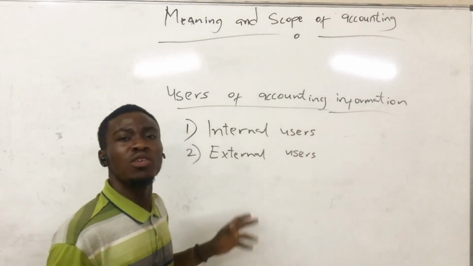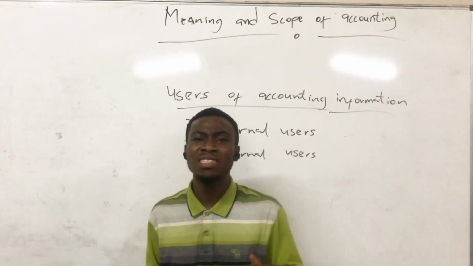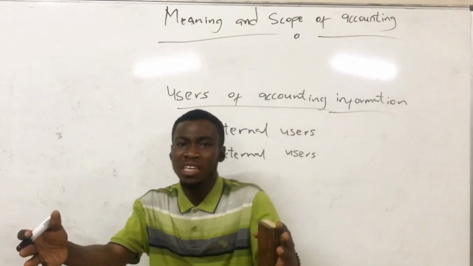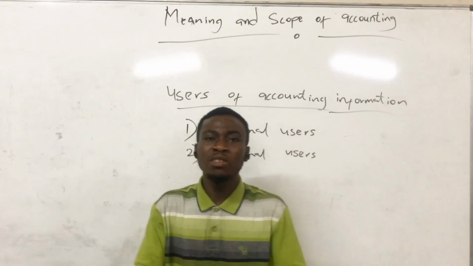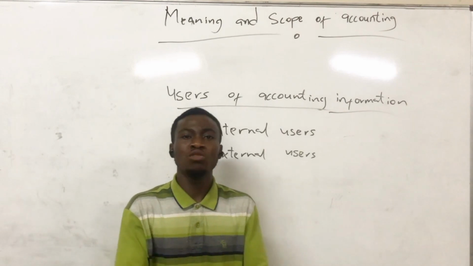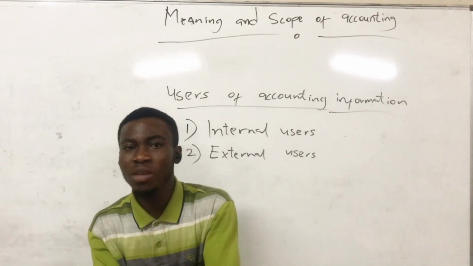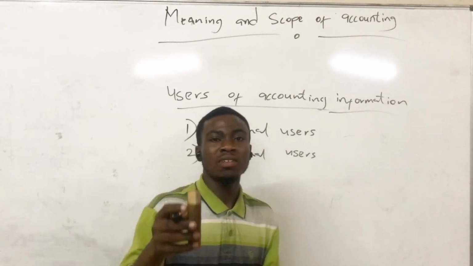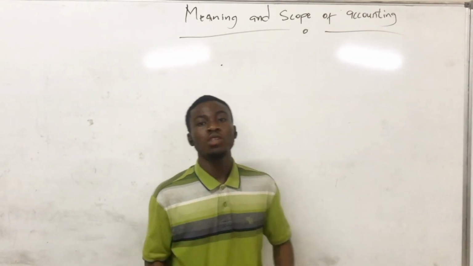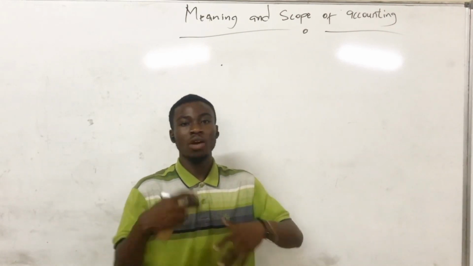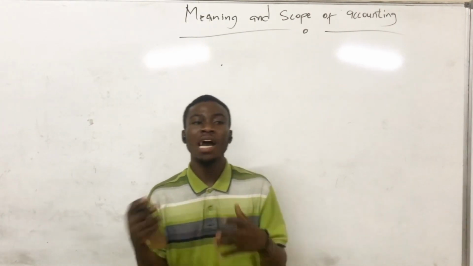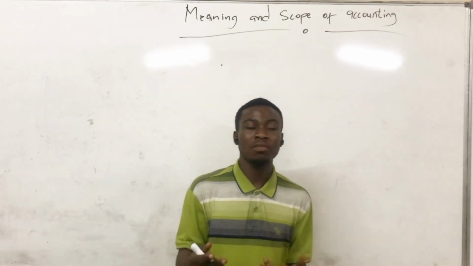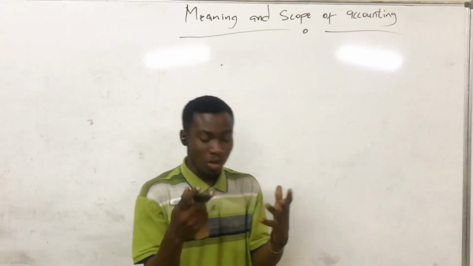From here, we are moving to the qualities of good accounting information. What will make you know that the information that is given is of quality, or is good? Yes, we have some characteristics of good accounting information. When information is good, it has to have some characteristics. So we are going to look at the first one.